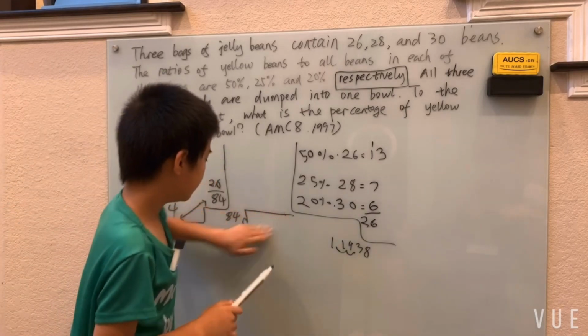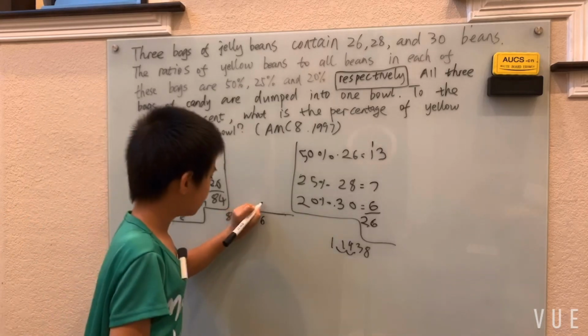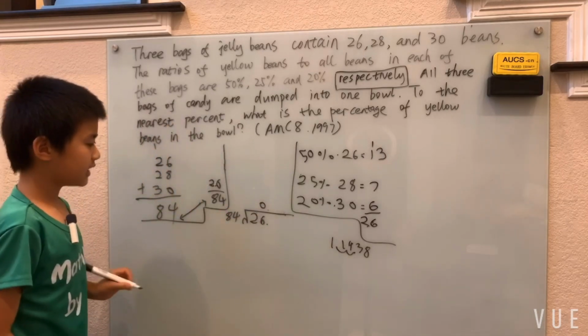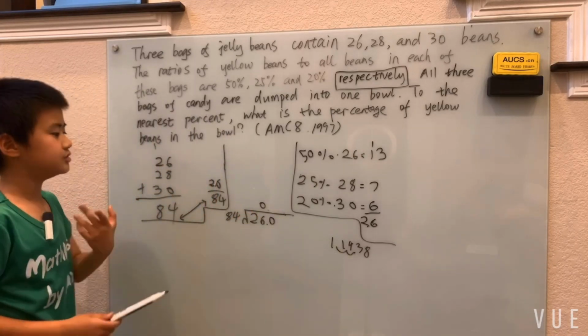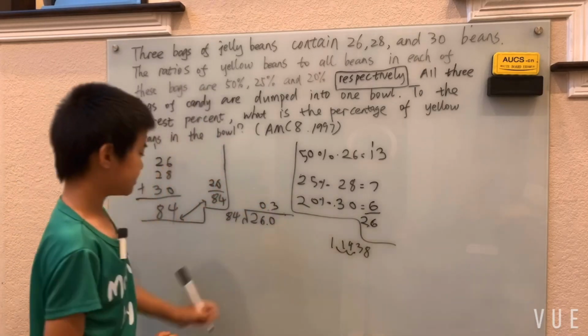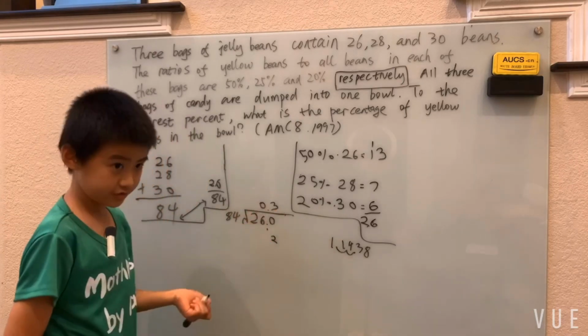Now, first, 84 goes into 26 0 times, and drop in a 0. 84 goes into 260 3 times. Multiply that in. 3 times 4 is 12. 3 times 8 is 24.